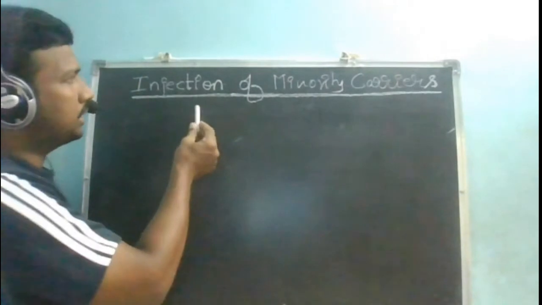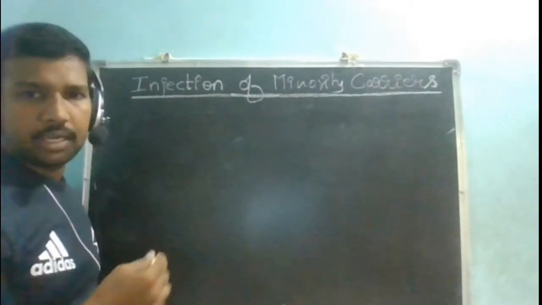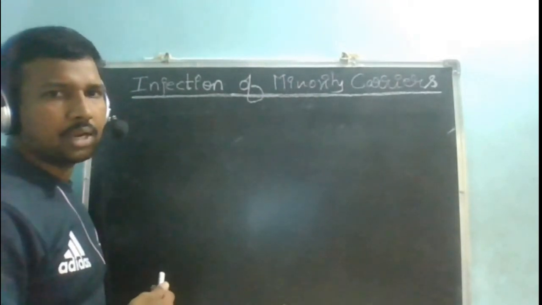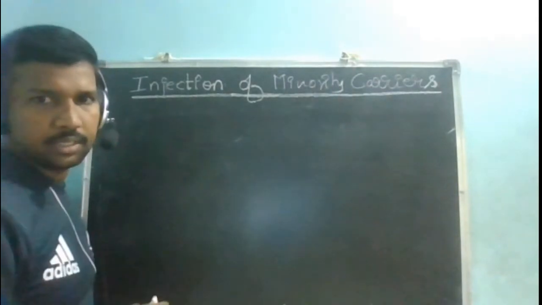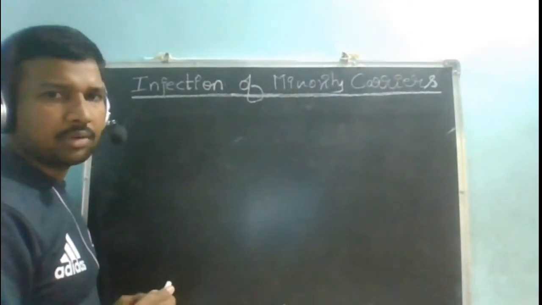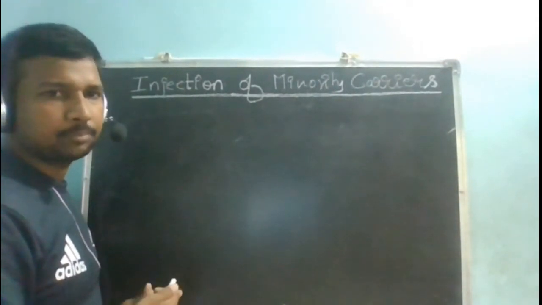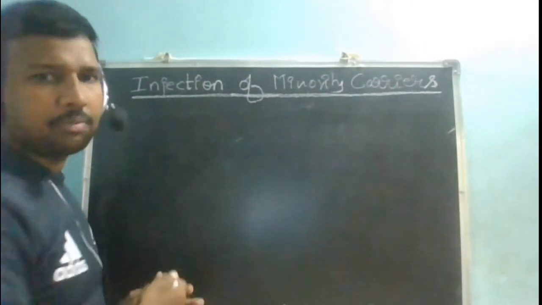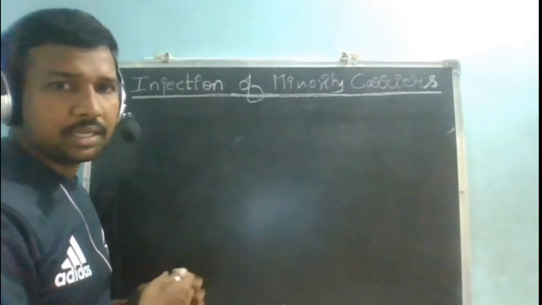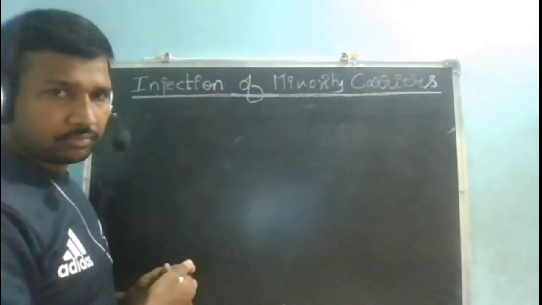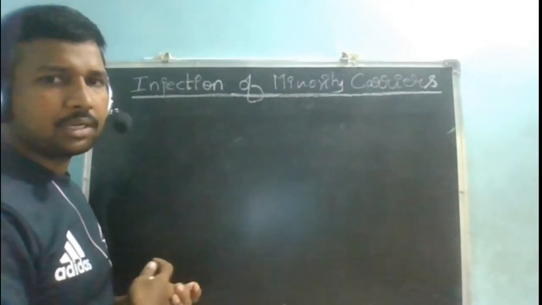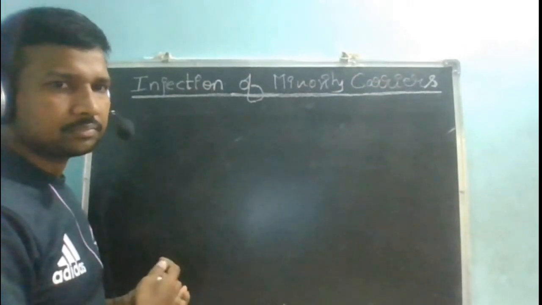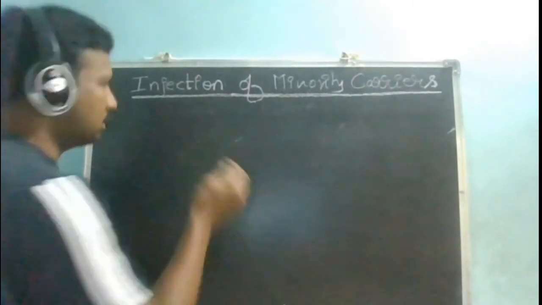So the topic is injection of minority carriers. By this time you are aware of minority carriers. In an N-type semiconductor, what are the minority carriers? Holes. In a P-type semiconductor, the minority carriers are electrons. Okay, very good.